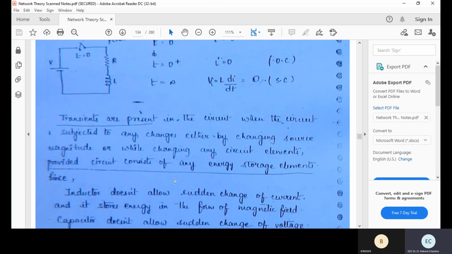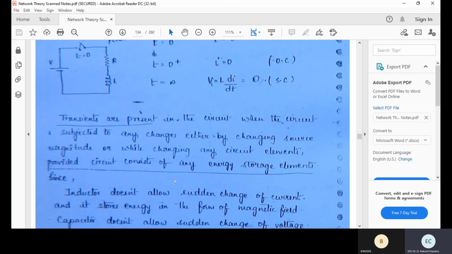Please keep this point in mind. It is a very important point. Provided there should be energy storage elements. That means if you're discussing transients, there must be an inductor or a capacitor. Yes or no? An inductor or capacitor.